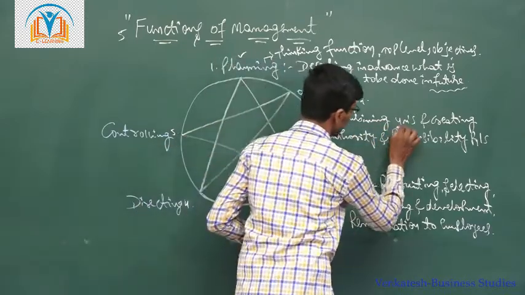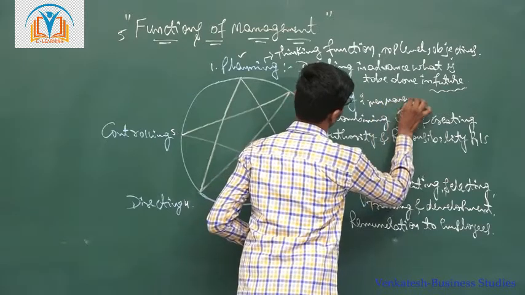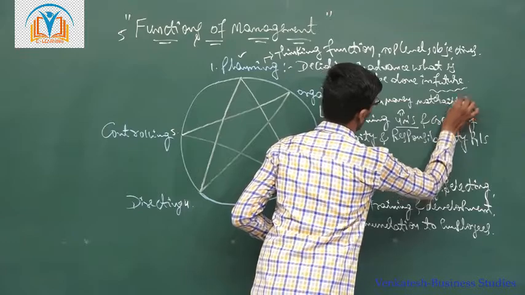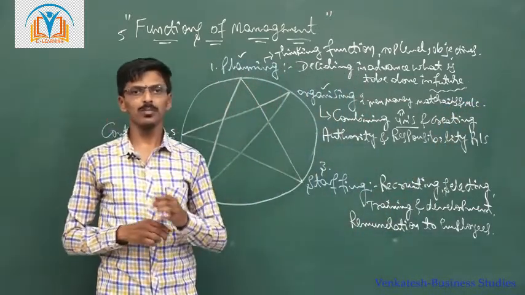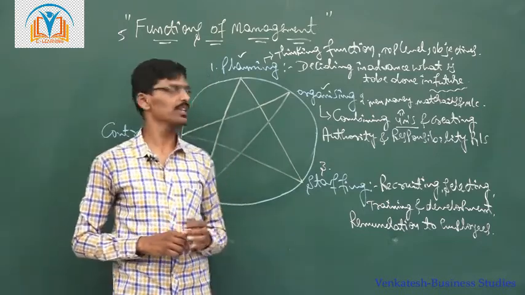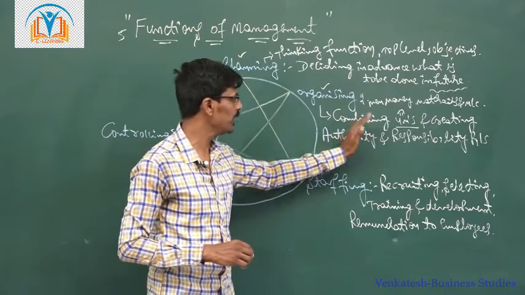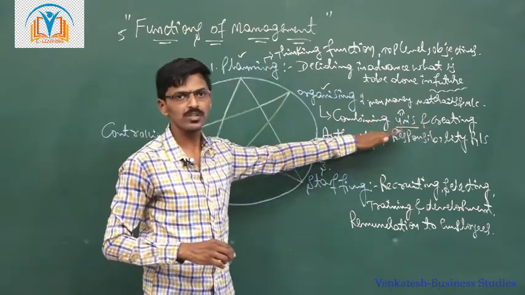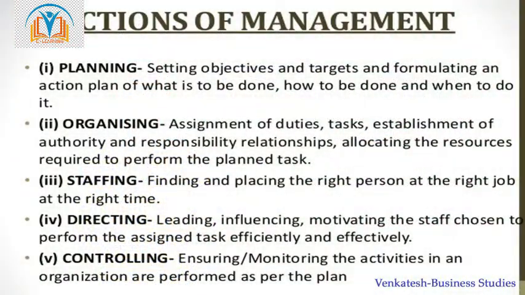Here 4 M's means men, money, materials and machineries which are required in the business organization. So organizing is a process of combining 4 M's and creating authority and responsibility relationships with the employees of the enterprise.